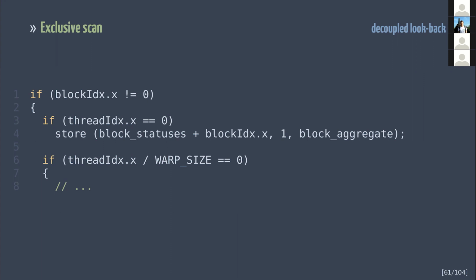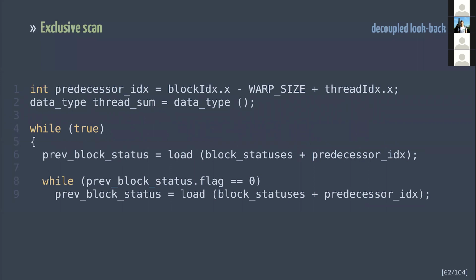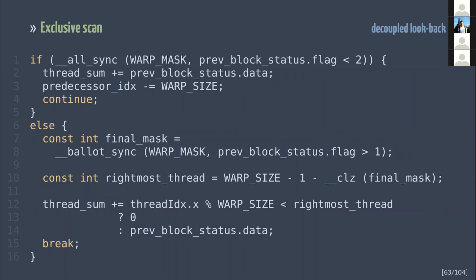Then the first warp of each block searches for the final result as follows. Each thread of the first warp spins on the previous block assigned to it. Effectively, we need to wait until at least the partial results of the previous blocks are observable. If only the partial sums of 32 previous blocks are written, we continue going deeper into the results of thread blocks with smaller indices. If one of the previous blocks is in its final state, the threads of the warp vote to find the closest block with a final result.